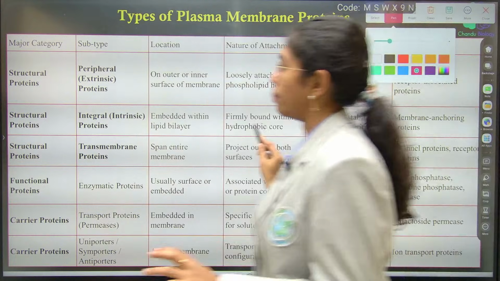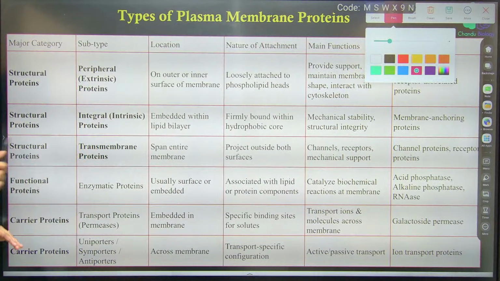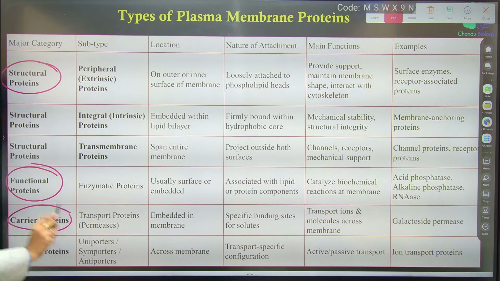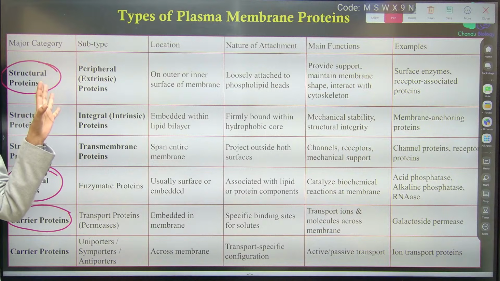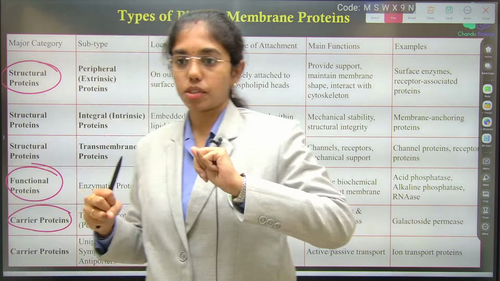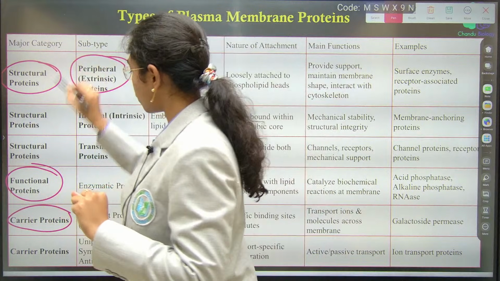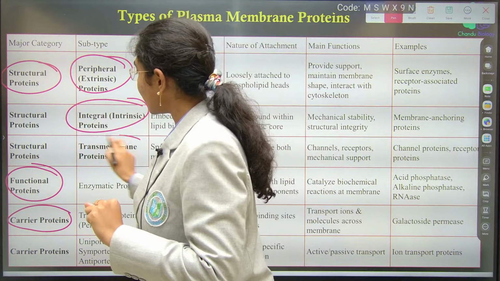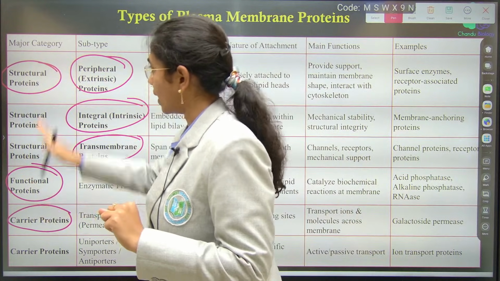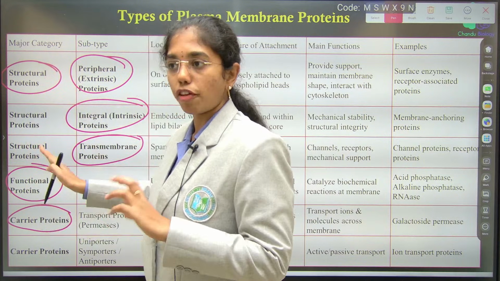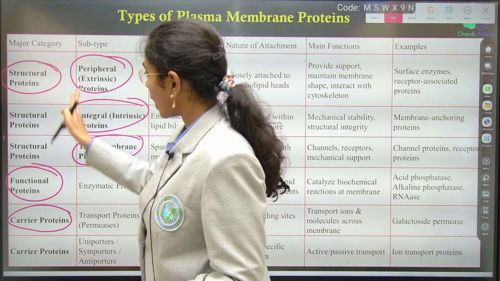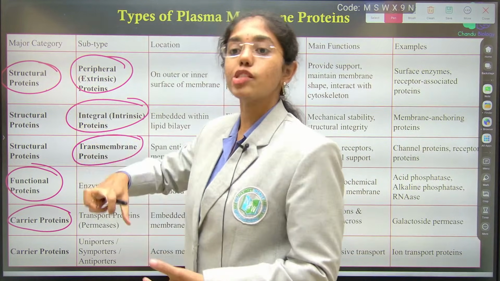Fine, and then remember. So you have different types of proteins now: structural proteins, functional proteins, carrier proteins. Structural proteins, based on the ease of extraction, are again of two types. Those are peripheral or extrinsic proteins, integral proteins and transmembrane proteins. Structural, functional, carrier. These are the main categories of proteins based on their functions which are on the plasma membrane. Structural proteins are again of three types based on the ease of extraction.